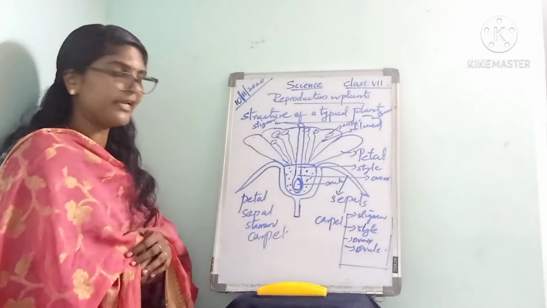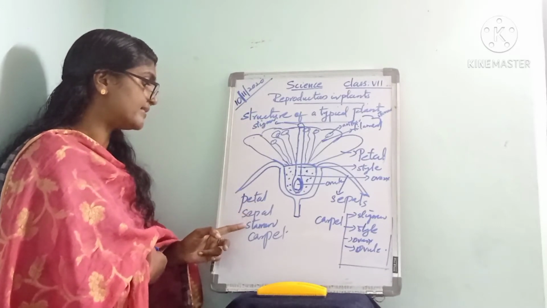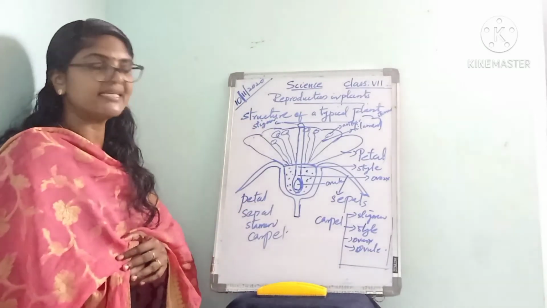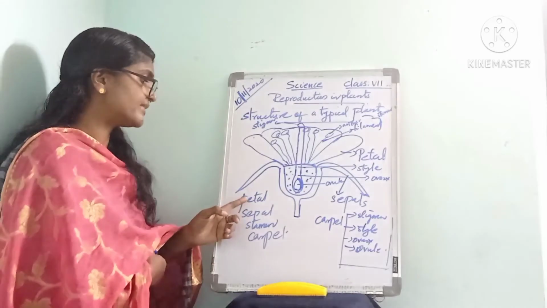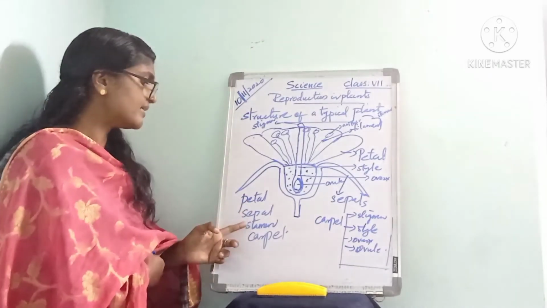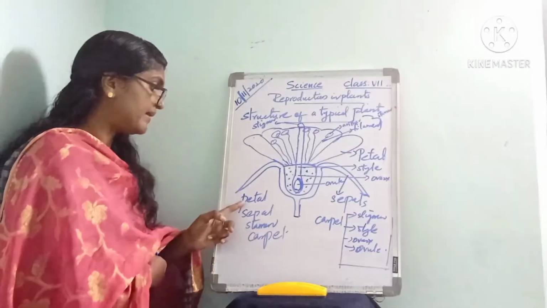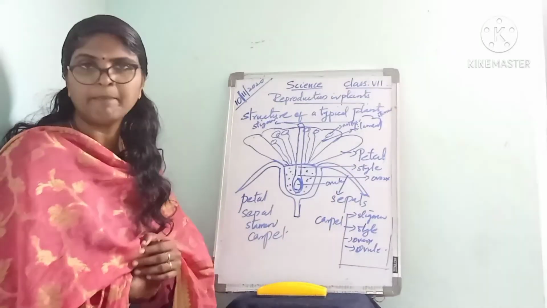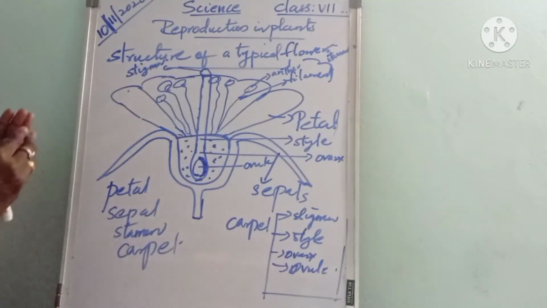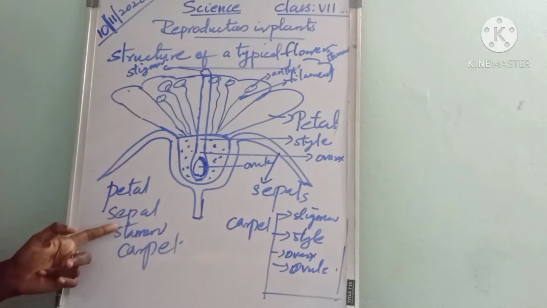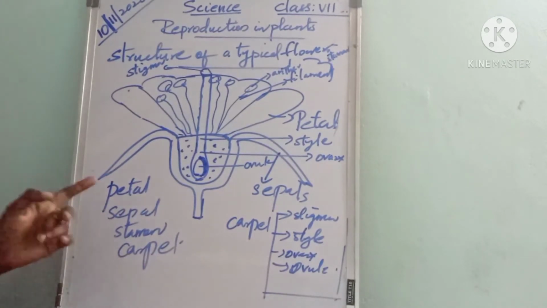that includes the main parts: petal, sepal, stamen and carpel. Listen, a typical flower includes mainly four parts: petal, sepal, stamen and carpel. This is the structure of a typical flower. These are the four important parts of a flower.